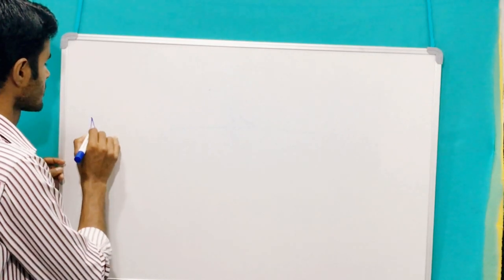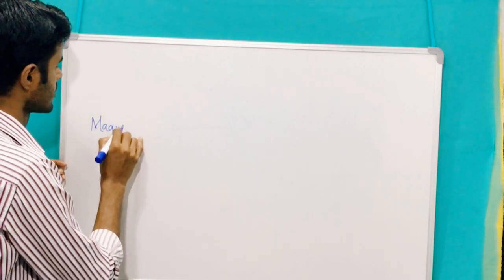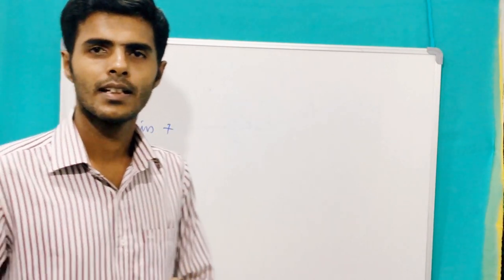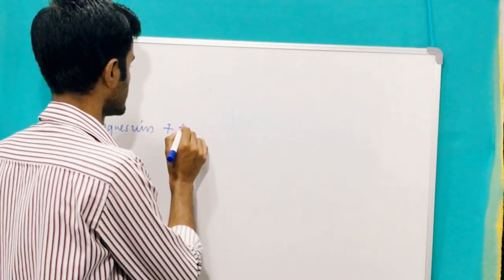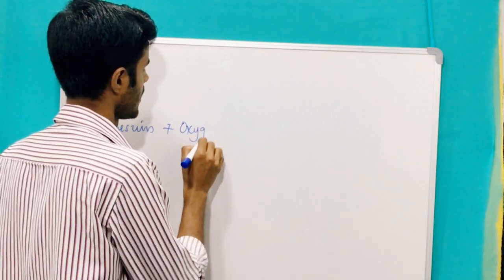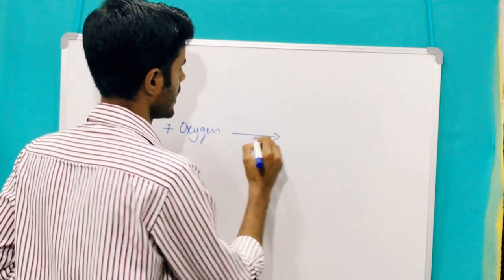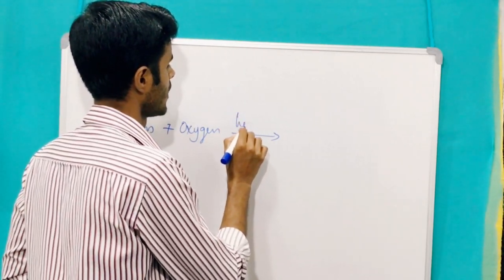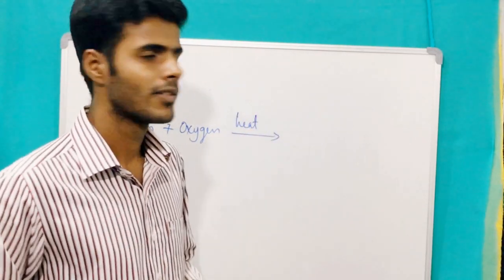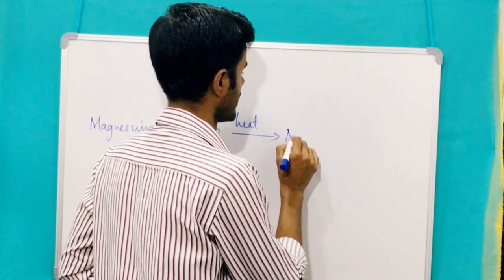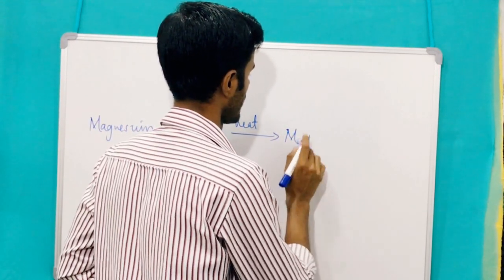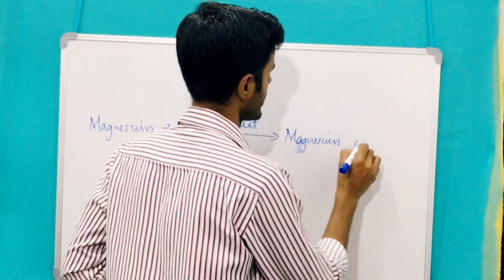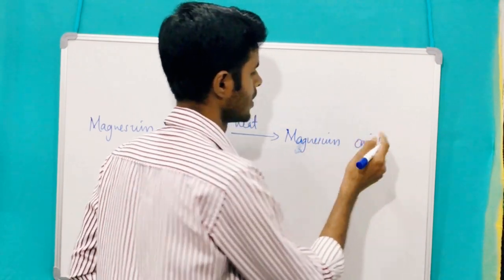Magnesium is reacted with oxygen in the presence of flame or heat, and we are getting magnesium oxide.